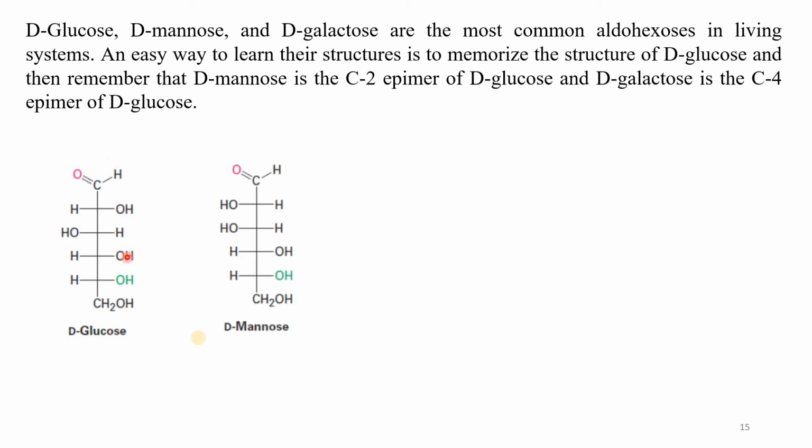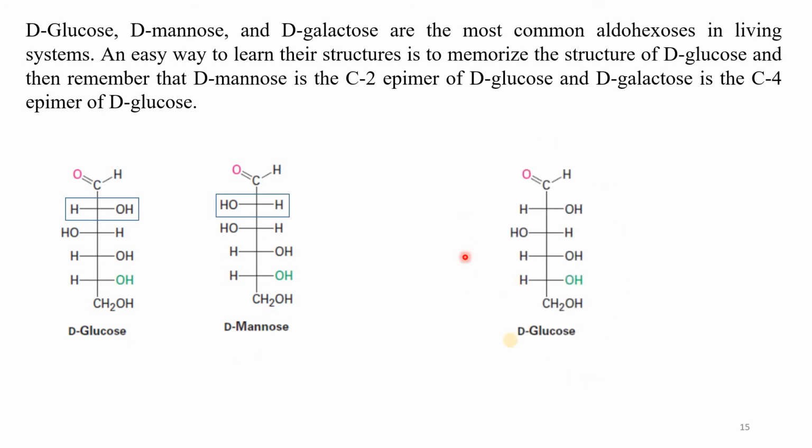Then this is D-mannose. What is the difference between D-glucose and D-mannose? Look at the configuration of each carbon. Same, there is a difference, same. So at carbon number 2 there is a difference in configuration. So this carbon atom, inside the box, has a different configuration, and D-mannose and D-glucose are actually C2 epimers.